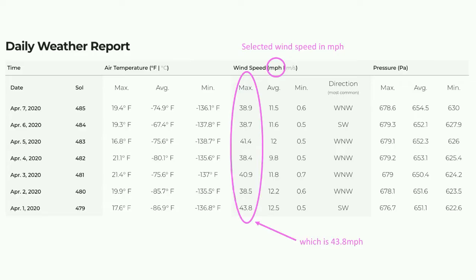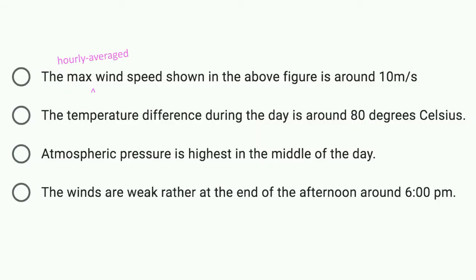How does that compare to winds on Earth? Well, by comparison, the peak wind speed ever measured on the Earth's surface was over 250 miles per hour. But that isn't to say that InSight isn't going to measure stronger winds, and hasn't measured stronger winds at other times of the year. And we'll come on to that a little bit later. So let's look at the answers to the quiz.